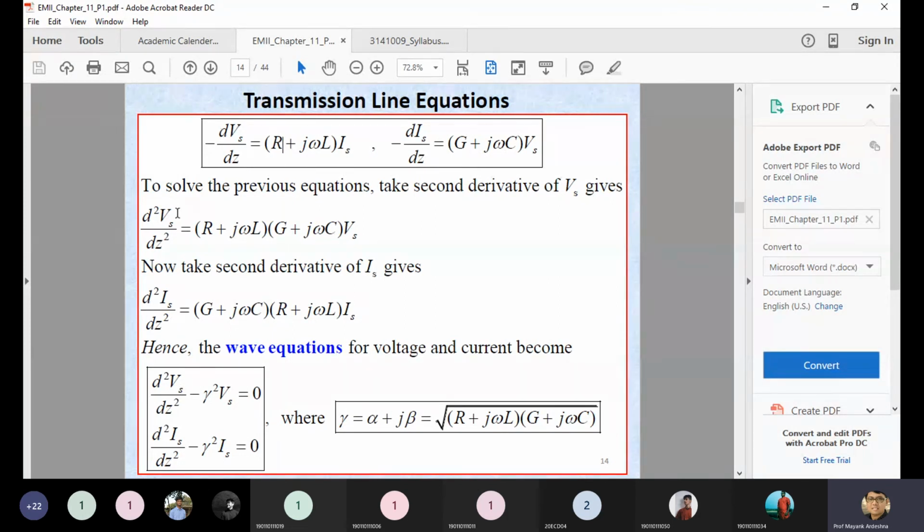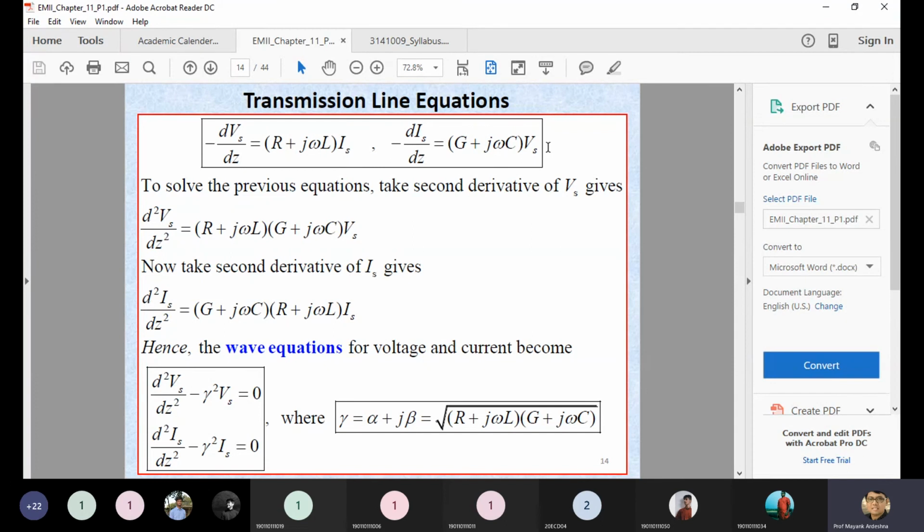So what we are getting is del square V upon del Z square equal to, these are all constants, R plus j omega L is a constant, but you can apply the differential with respect to Z to the I, because I and V are only functions of Z and T, but R, j omega, L is not a function of Z and T. So we can apply the differential only to the I. So what you are getting is R plus j omega L del I upon del Z.